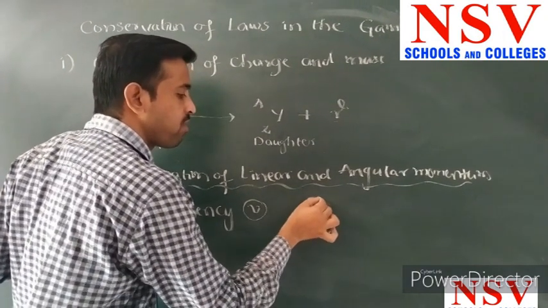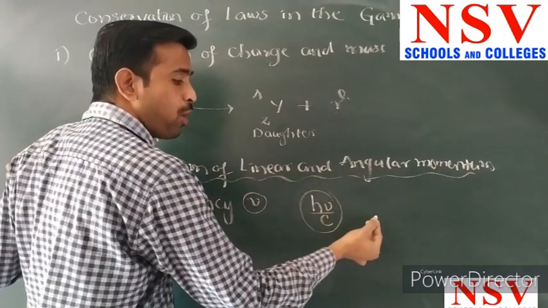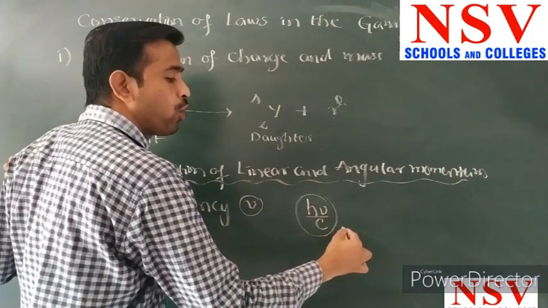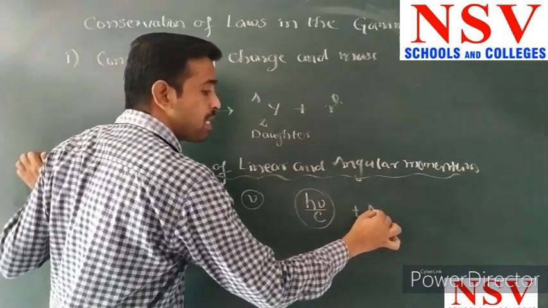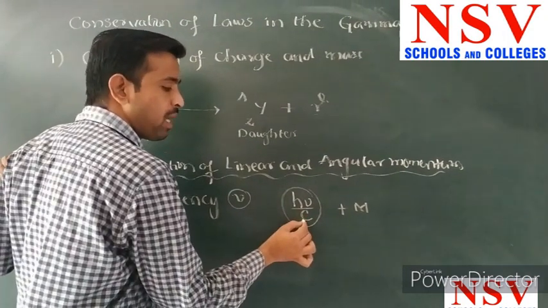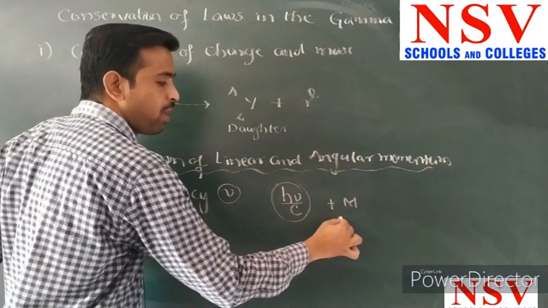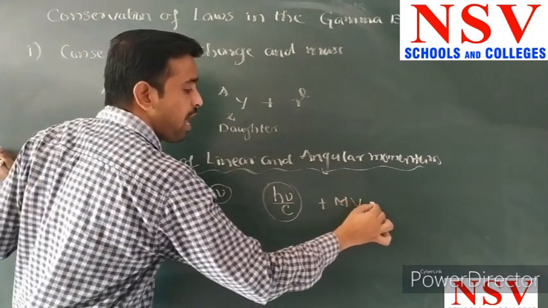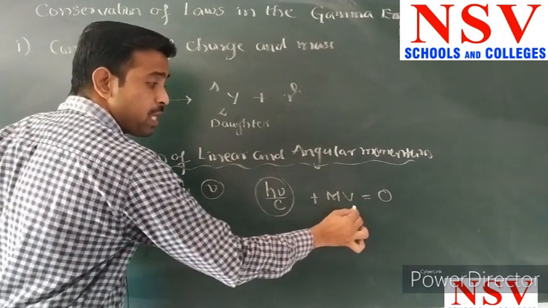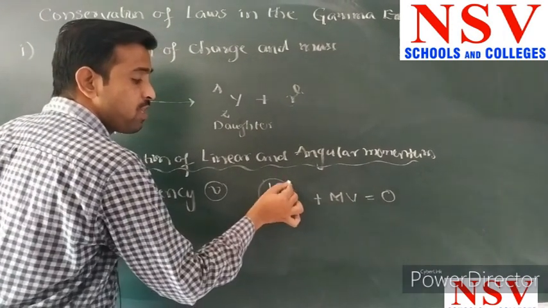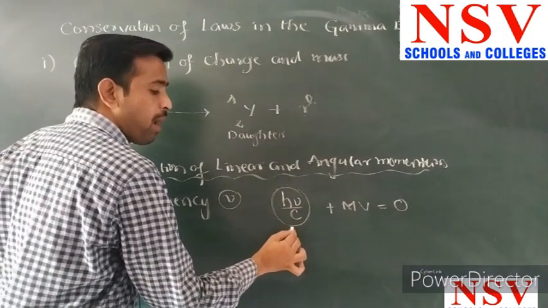This satisfies the conservation of linear momentum. When the gamma ray is emitted, the daughter nucleus recoils, the parent nucleus having been at rest. At this time both should have the same amount of momentum. This is the momentum of the gamma particle, and this is the momentum of the daughter nucleus. Both are opposite to each other and the sum becomes equal to 0. Here m is the mass of the particle, v is the velocity of the particle, and h nu by c represents the momentum of the gamma rays.